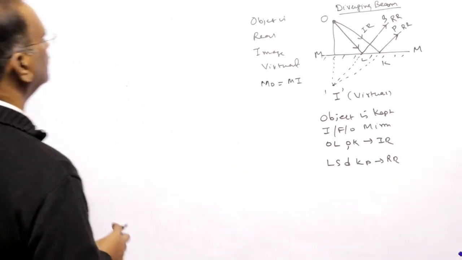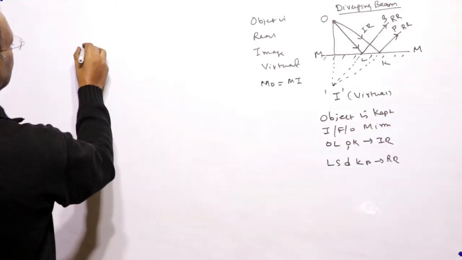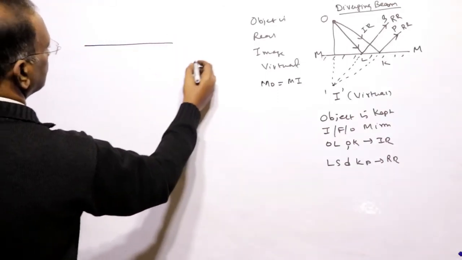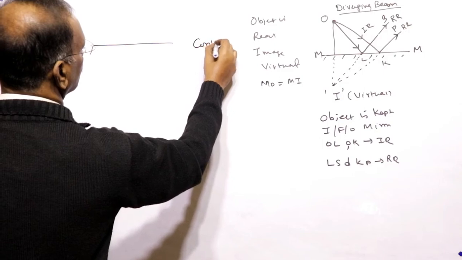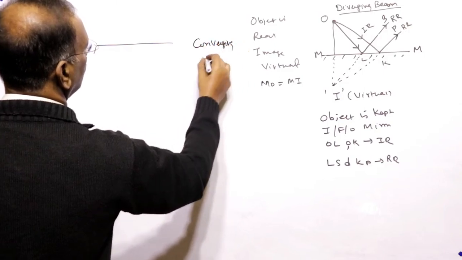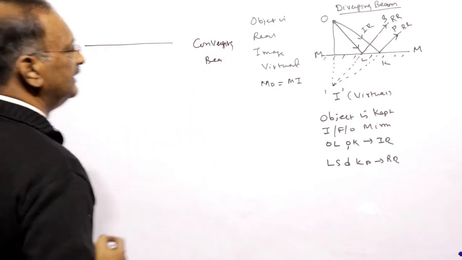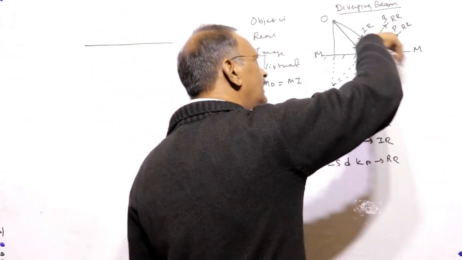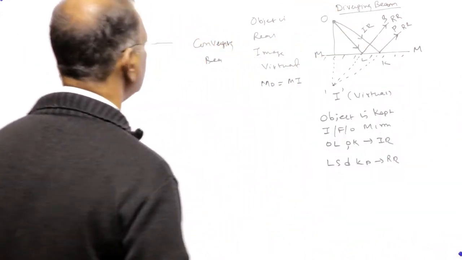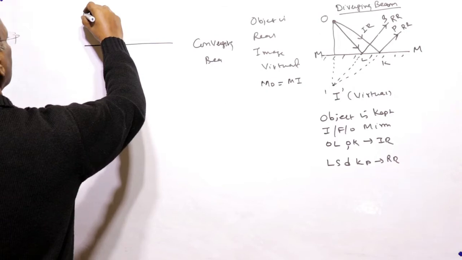Now let's see the converging beam. This is a converging beam. Diverging means that from a point the rays spread out. Converging means the rays come toward a point from somewhere.